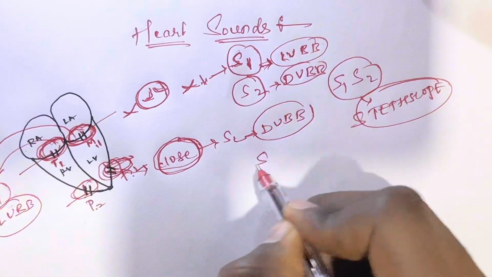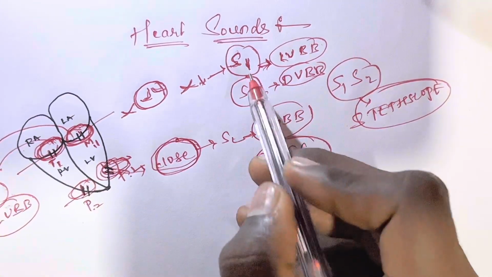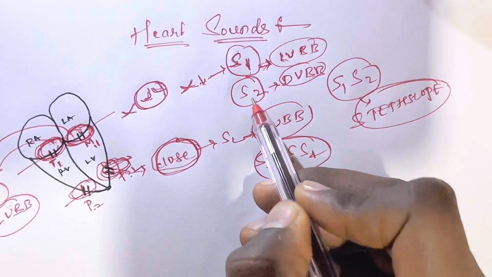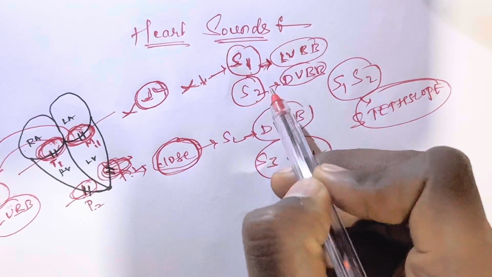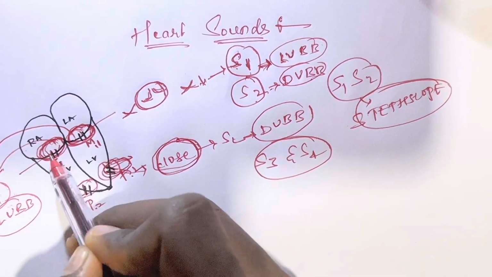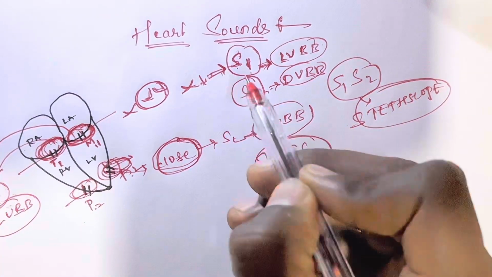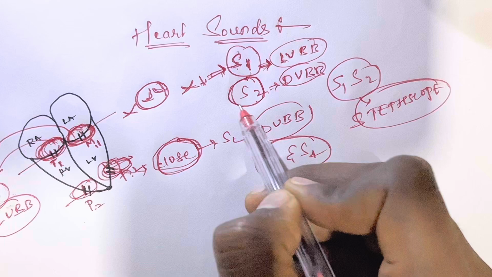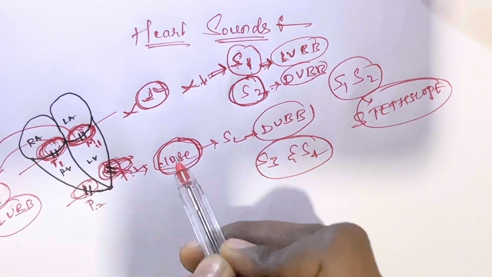Now we can learn the S3 and the S4. Once again I will tell how the S1 and S2 are heard. They are heard through the stethoscope; S1 is known as lub and S2 is known as dub. The S1 is heard by the closing of the AV valves. The S2 is heard when the aortic valve and pulmonary valve, the semilunar valves, close.